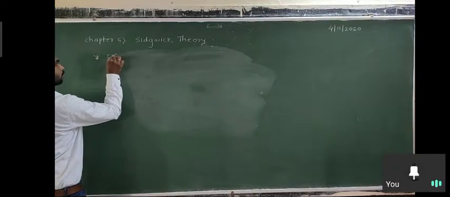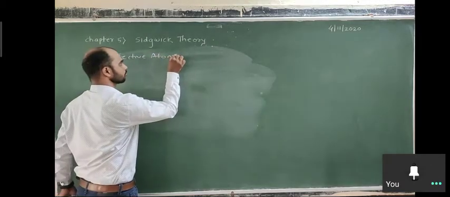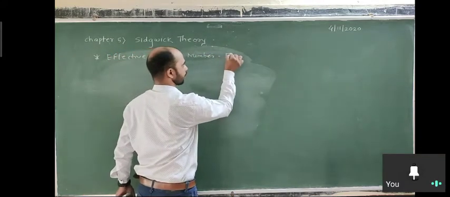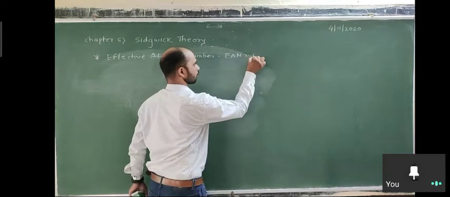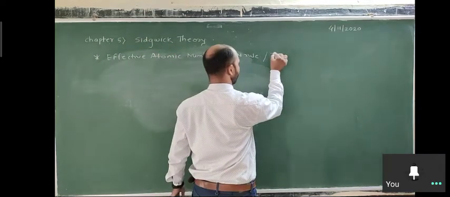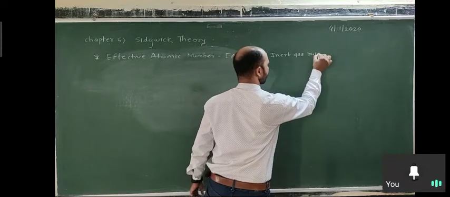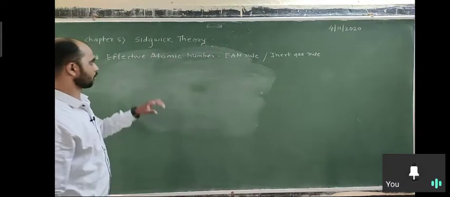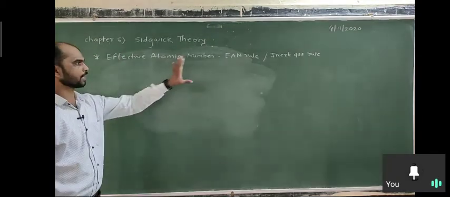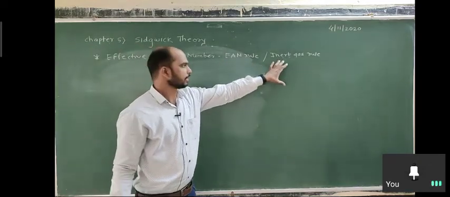It is the effective atomic number, which means it is the EAN rule, sometimes called the inert gas rule. So the important rule introduced by Sidgwick is the effective atomic number, called the EAN rule, or sometimes called the inert gas rule.